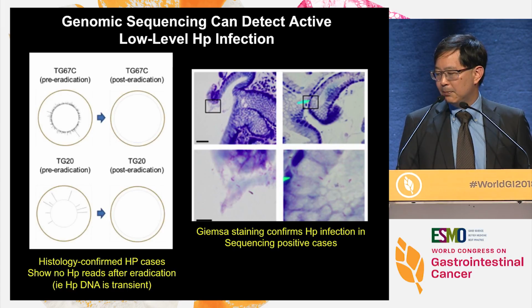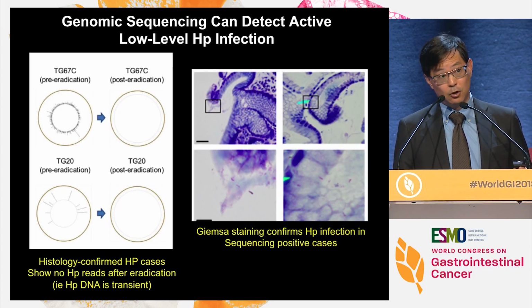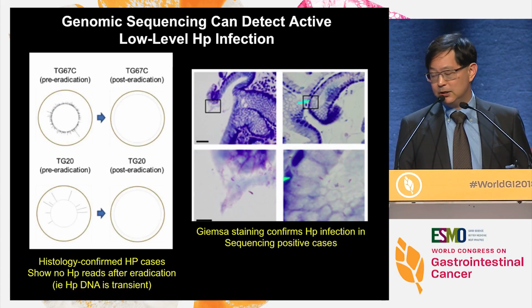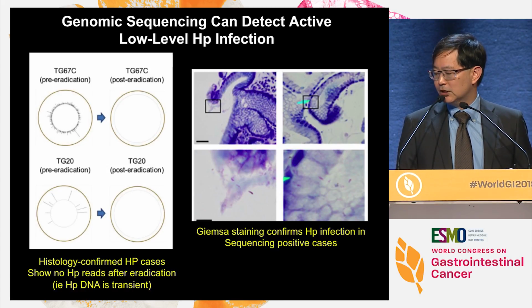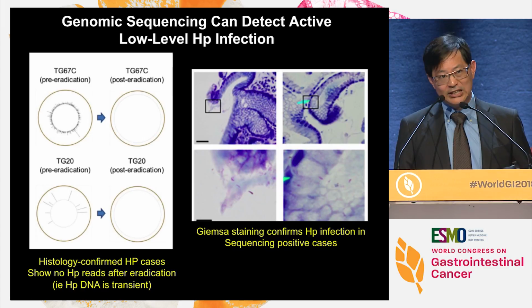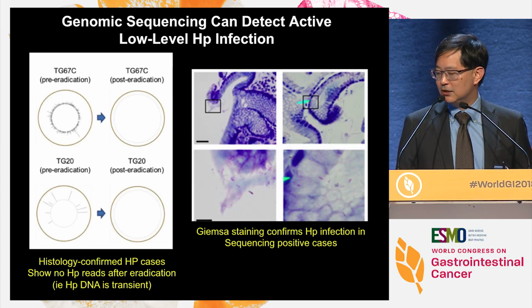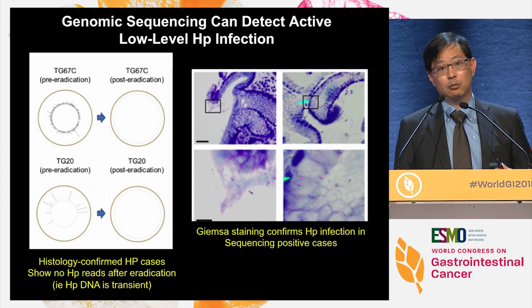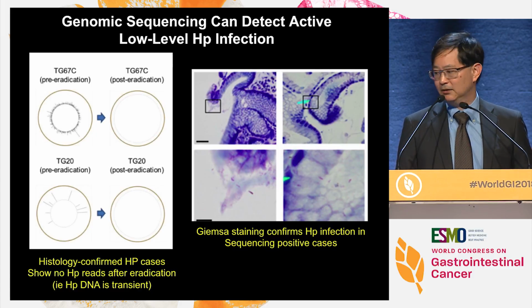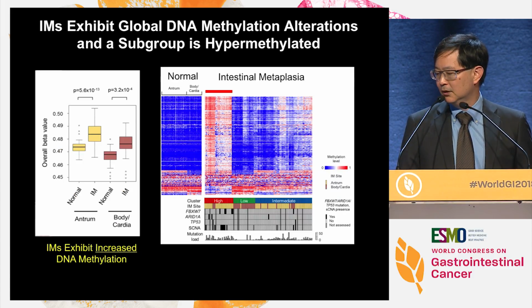And then we asked the pathologist to look very, very carefully at those cases that were histology negative originally, but were positive by sequencing. When we use a specialized stain, which is not routinely used in our center for detecting Helicobacter pylori, we can actually begin now to see very, very low-level patterns of Helicobacter pylori that were previously missed by histology, suggesting that these individuals could potentially have benefited from eradication. It's just that they were not picked up in the first place.